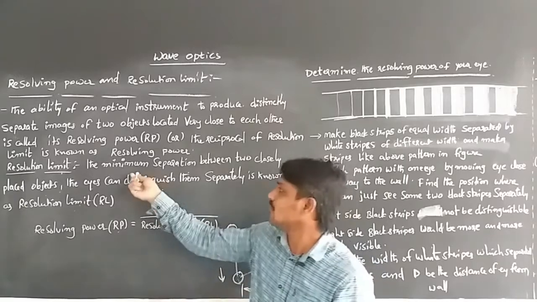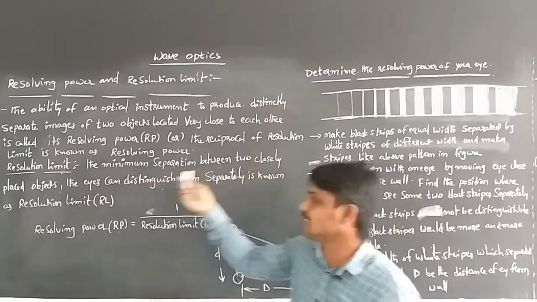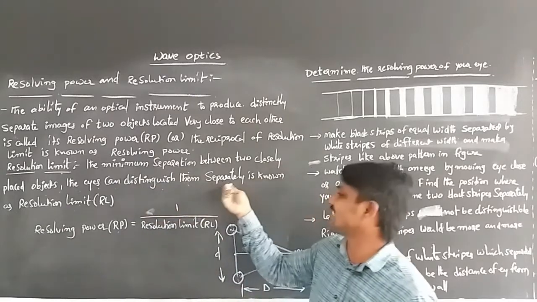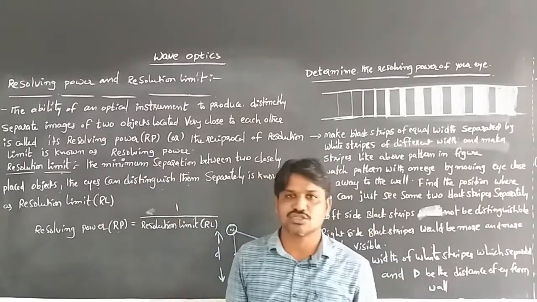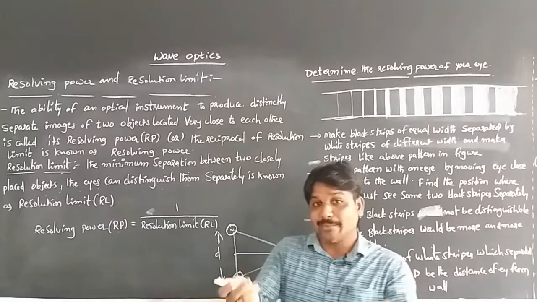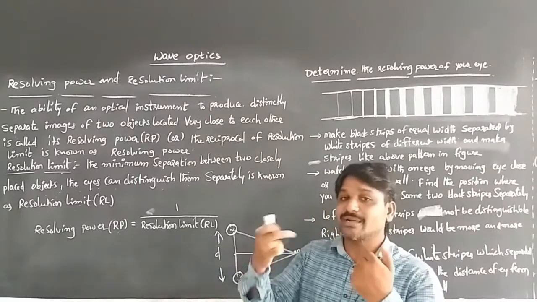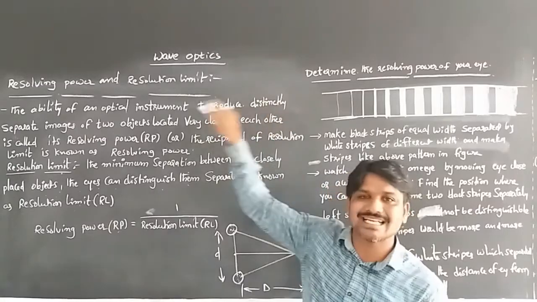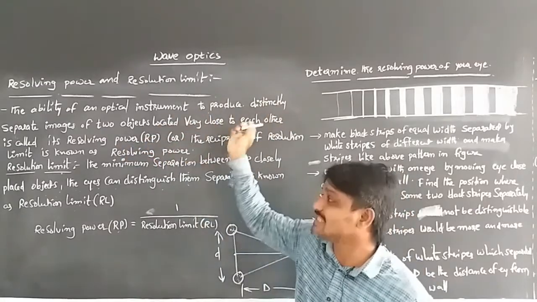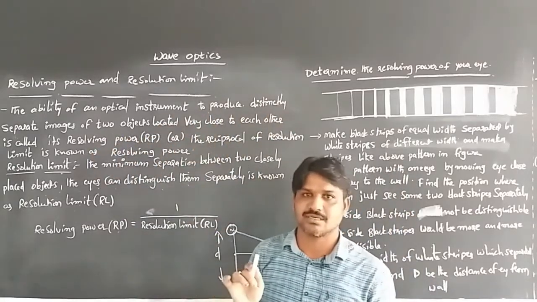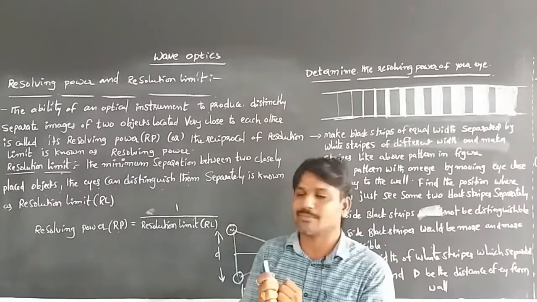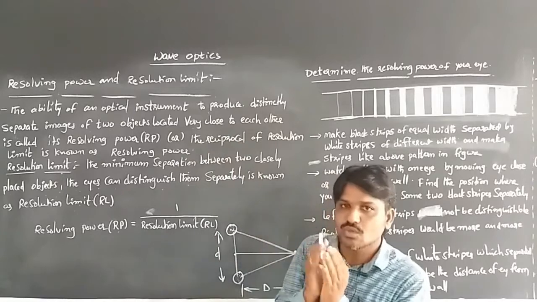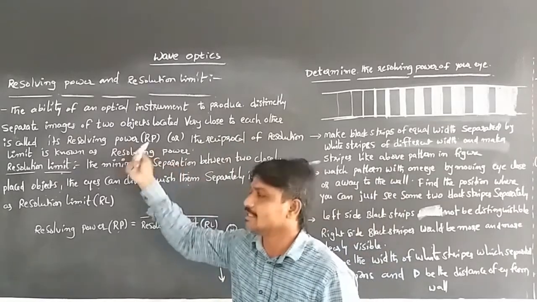The minimum separation between two closely placed objects at which the eyes can distinguish them separately is known as the resolution limit. The ability of the eye, or of an optical instrument, to produce distinctly separate images of two objects located very close to each other is called resolving power.